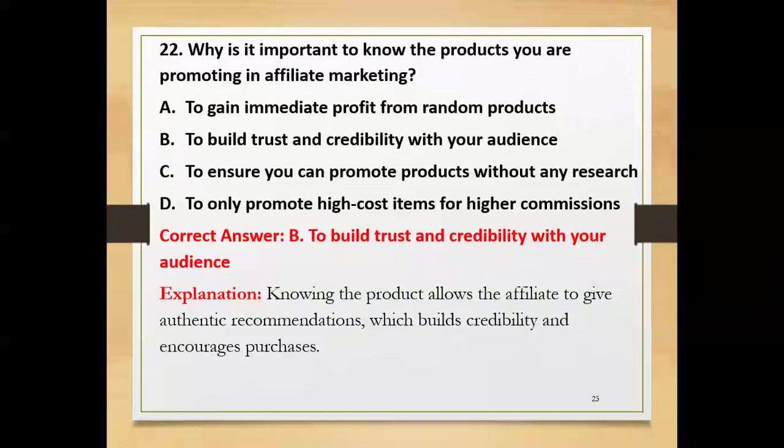Why is it important to know the products you are promoting in affiliate marketing? Is it to gain immediate profit from random products? To build trust and credibility with your audience? To ensure you can promote products without any research? To only promote high cost items for higher commissions? Yes, the correct answer is to build trust and credibility with your audience. Knowing the product allows the affiliate to give authentic recommendations, which builds credibility and encourages purchases.